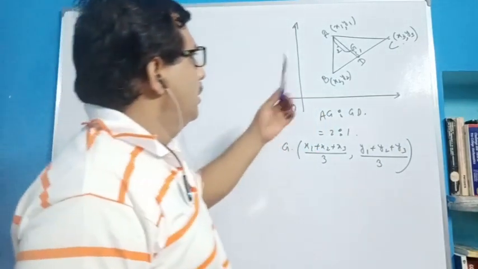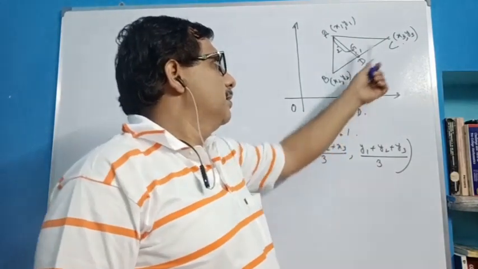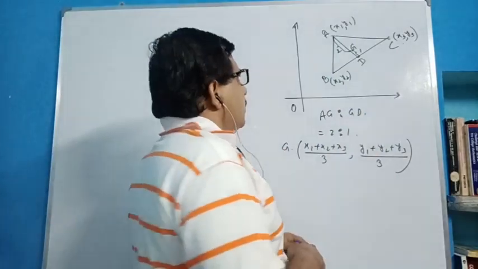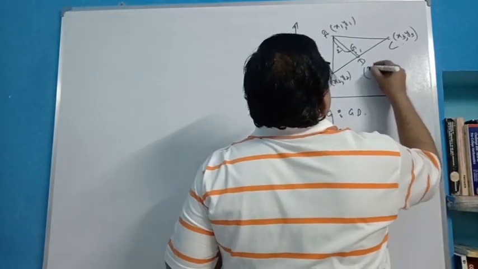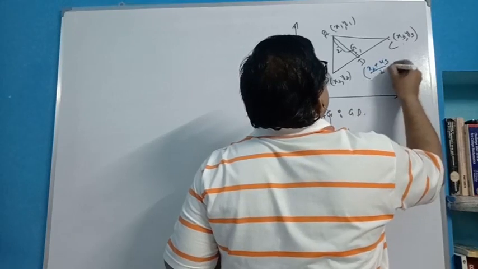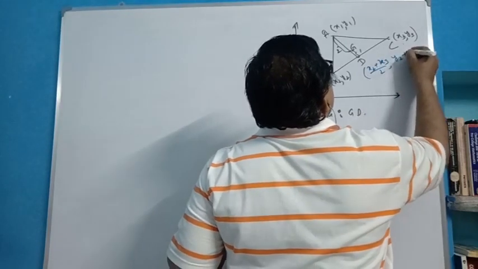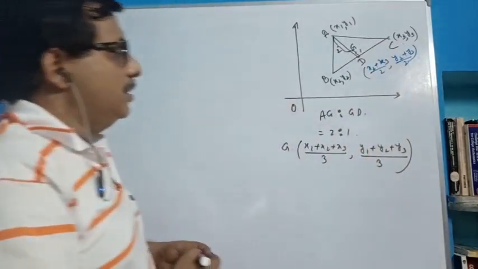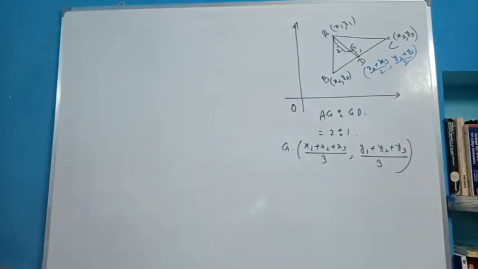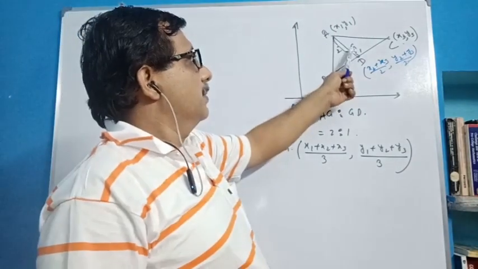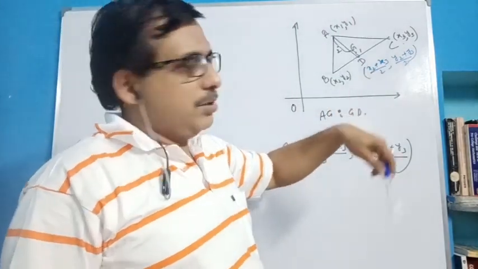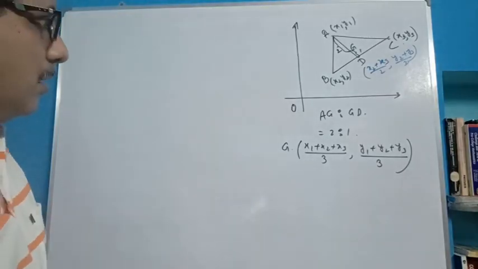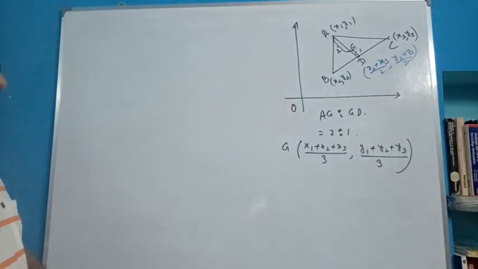I will help you. First find the midpoint D. Very easy: (x2 plus x3) by 2, and this is (y2 plus y3) by 2, and AD to GD is 2:1. Then find G. Since this is the centroid, it is in a 2:1 ratio. After that, simplify, and we get this result. The coordinate of the centroid of the triangle is given by this.